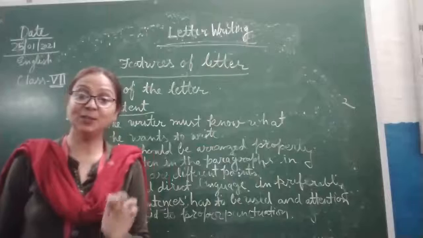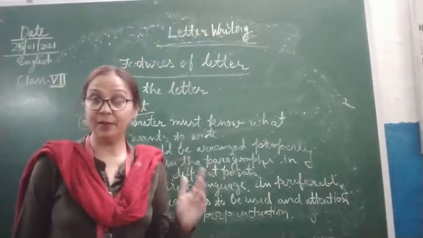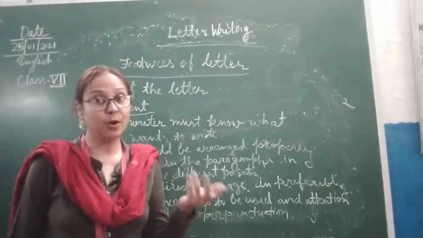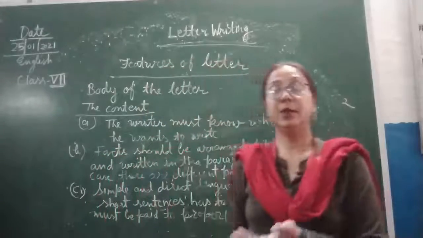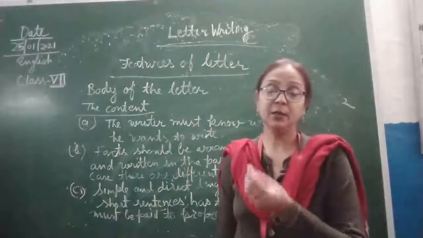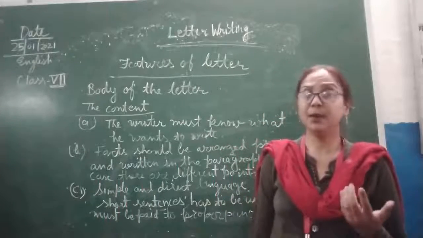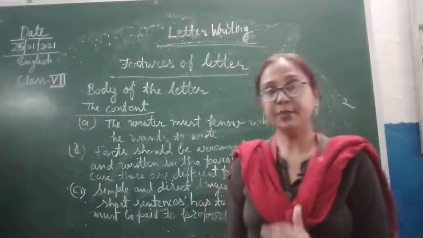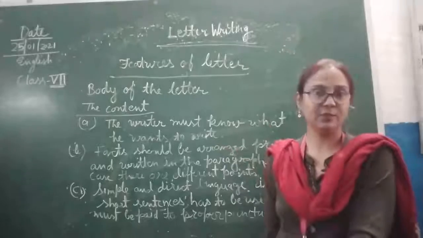So children, you have to pay attention to punctuation. That is why we have learned about punctuation: where we put a comma, where we put a full stop, where we have to put an exclamation mark. You must be aware of these things. Otherwise, the sense of your sentence will change.